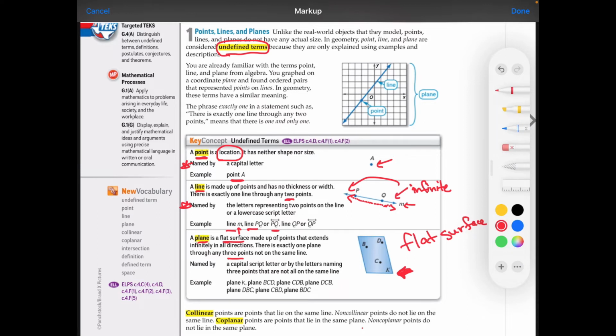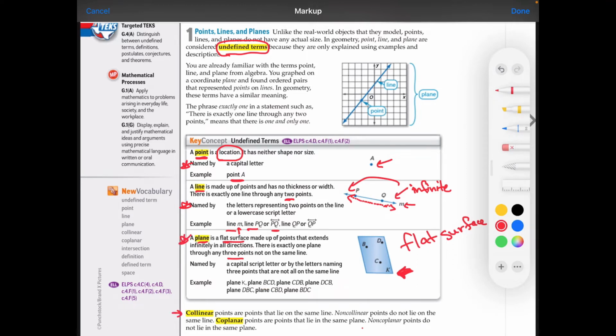Or we could just use 3 points on the plane. So BCD, and the order once again doesn't matter. So it could be CBD, CDB, DCB, etc. The order of the letters doesn't matter.